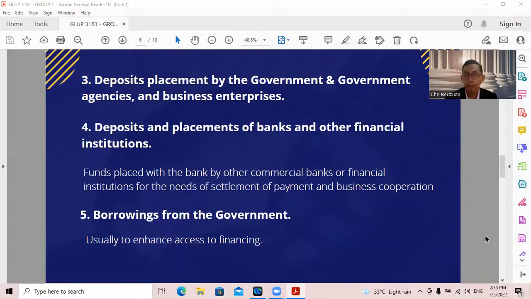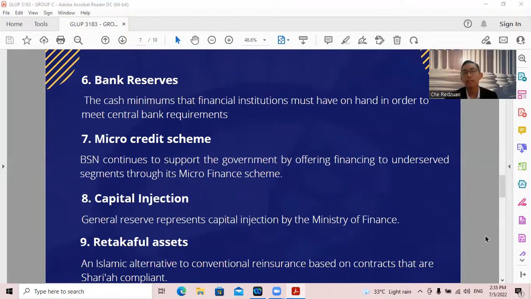The next part is deposit placement by the government and government agencies and business enterprises. The fourth part is deposit and placement of banks and other financial institutions, which means funds placed with the bank by other commercial banks or financial institutions for the needs of settlement of payment and business cooperation. The fifth part is borrowings from the government, and it is usually used to enhance access to financing of the banks.